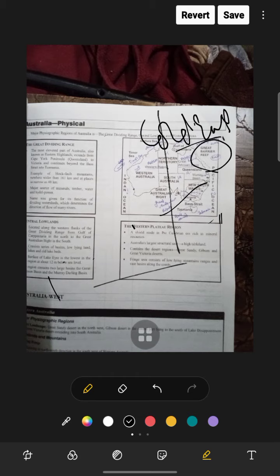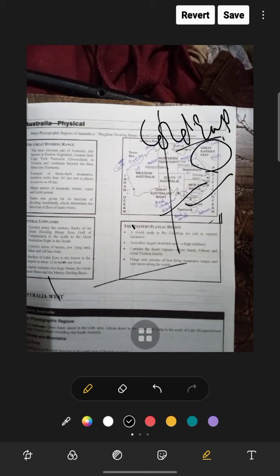Newcastle is there, near Sydney, on the coast of the Pacific. It's a seaport and a major center for iron and steel. Broken Hill is also in this area, situated in the western part, where we can see lead, zinc and silver mines. Here's Sydney, here's Canberra, and this is the Cape York Peninsula.